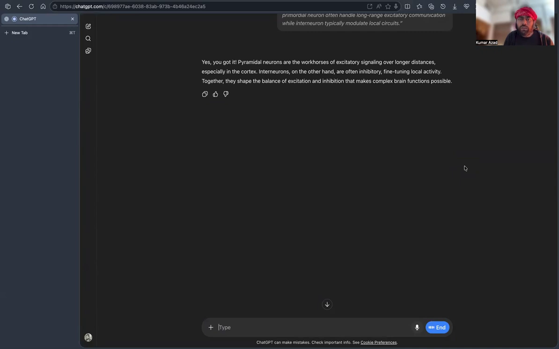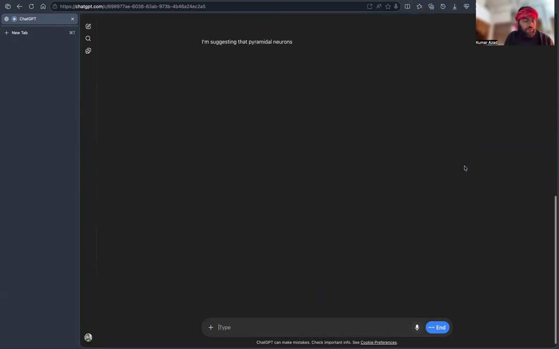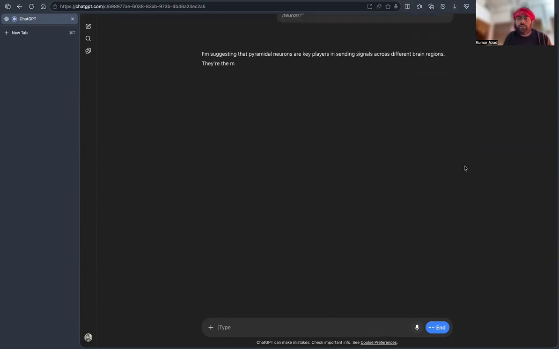So, what you are suggesting is, what is the role of pyramidal neurons? I'm suggesting that pyramidal neurons are key players in sending signals across different brain regions. They're the main excitatory cells, meaning they fire to activate other neurons. Their long axons connect different cortical layers or even distant brain areas, helping coordinate complex tasks like movement, memory, or thought.